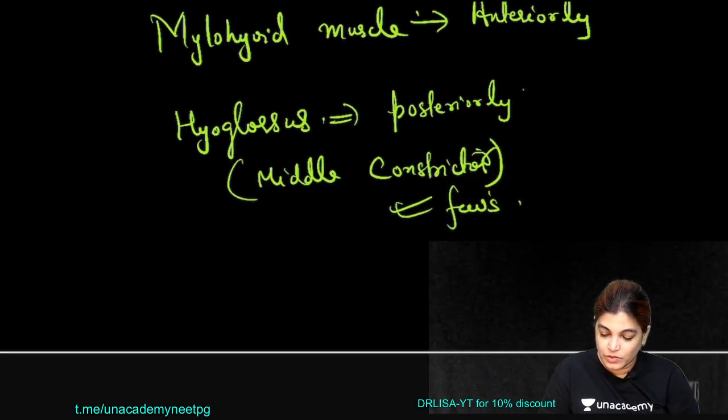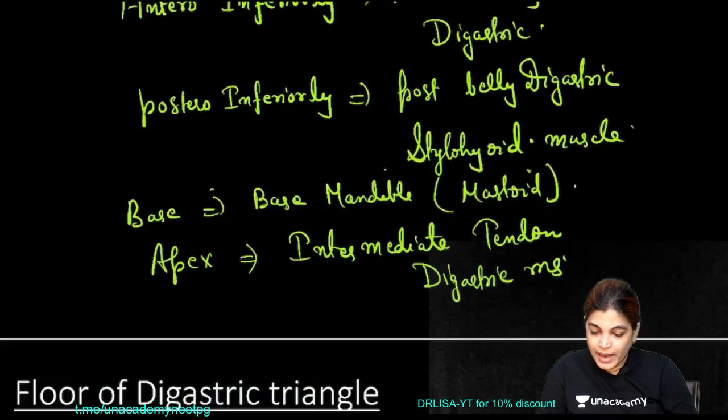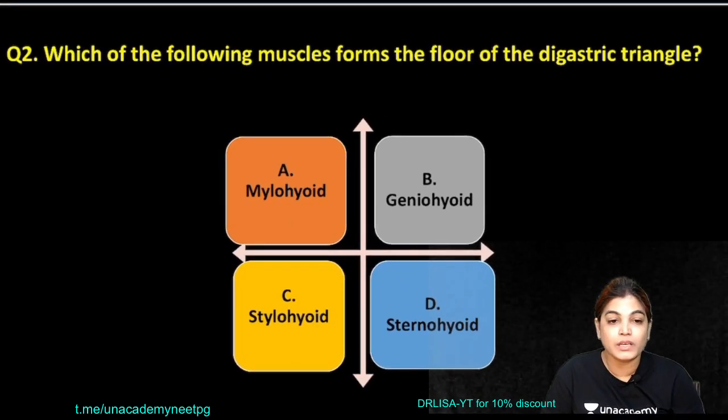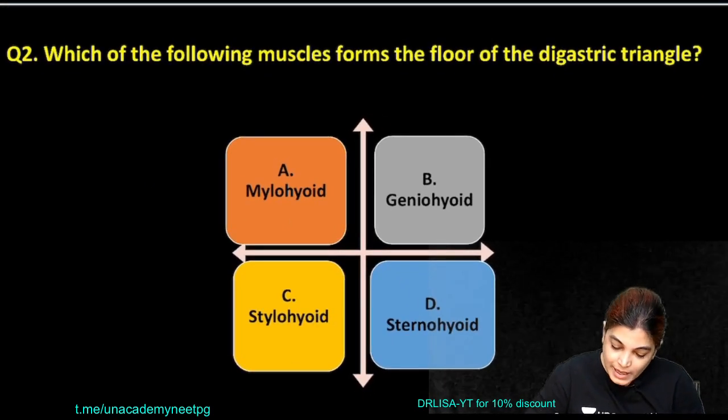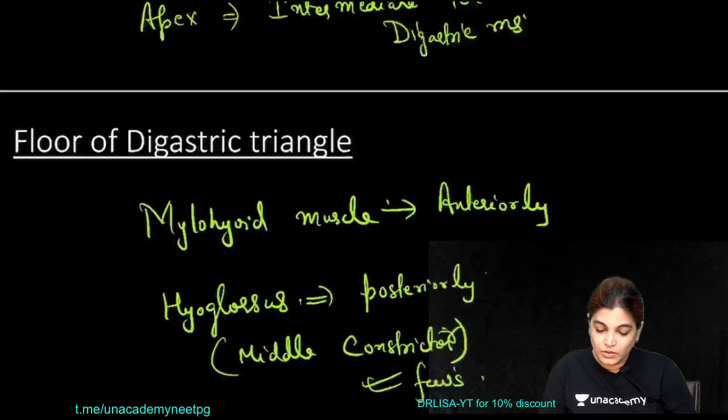So yes, now moving to the next MCQ. Association fibers include all of the following except. Okay, we have not come to the answer of the second, so let me go back to the second MCQ. The correct answer will be mylohyoid muscle, which is forming the floor of digastric triangle. Okay, now coming to the third MCQ.